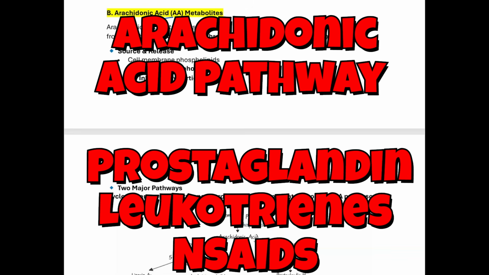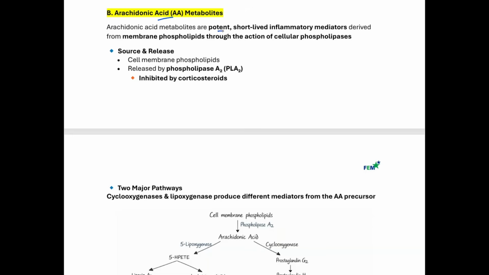Arachidonic acid metabolites. These arachidonic acid metabolites are potent, short-lived inflammatory mediators, and they are derived from membrane phospholipid through the action of cellular phospholipase. These phospholipases break down the membrane phospholipid and release the arachidonic acid metabolites from them. So where are they stored and released? Like we said, they are released from the cell membrane.